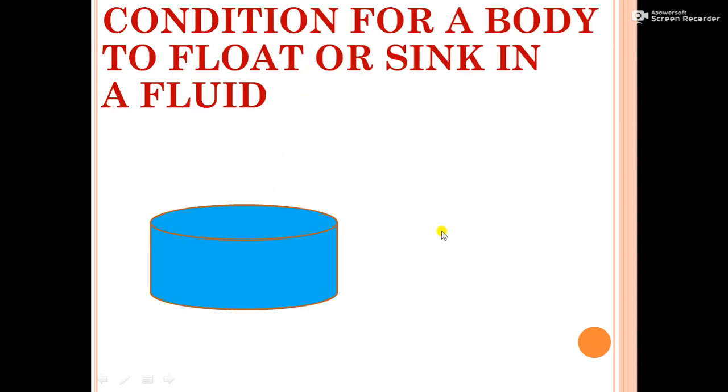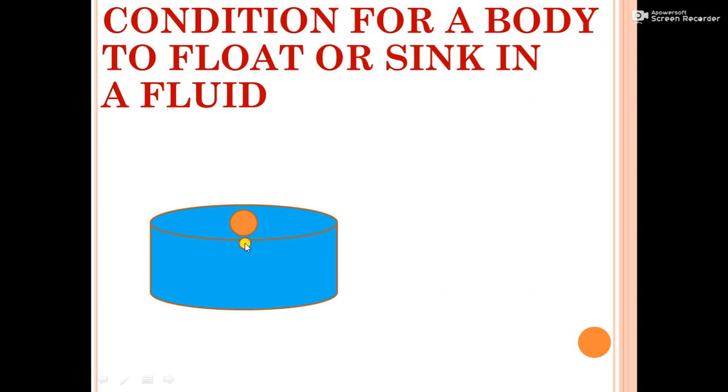Next, we are going to discuss the condition for a body to float or sink in a fluid. Consider a body kept on the surface of water. There are two forces acting on the body. Of course, it is water, it is a fluid.